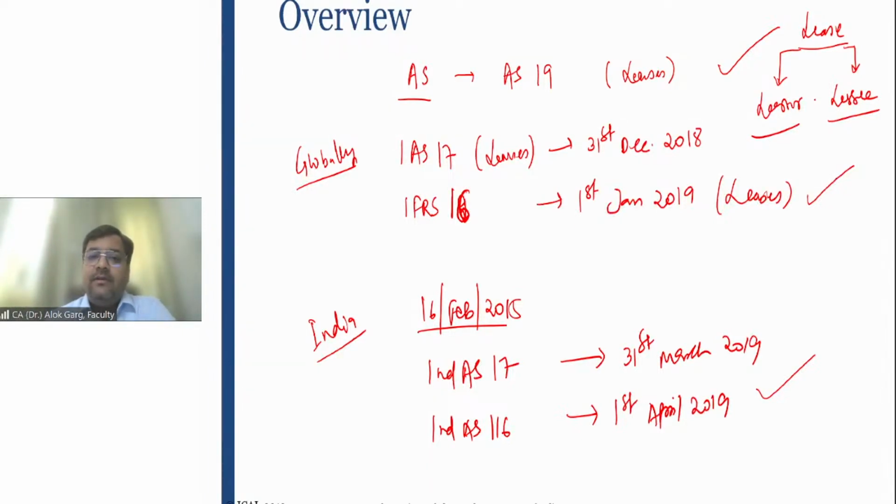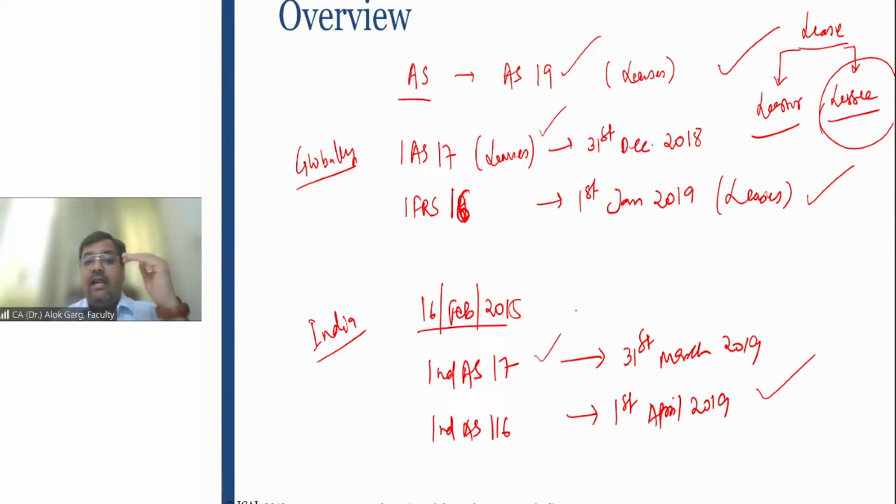So friends, this new standard on leases, Ind AS 116 or globally IFRS 16, had changed the entire gamut of accounting for the lessee, right? And there was a big change in lessee accounting in comparison to the old standards. If I talk about the old standards AS 19 versus IAS 17 versus Ind AS 17, there was no major change. But if today I compare AS 19, our old accounting standard, versus Ind AS 116, it has completely changed. There are huge differences between Ind AS 116 and AS 19.